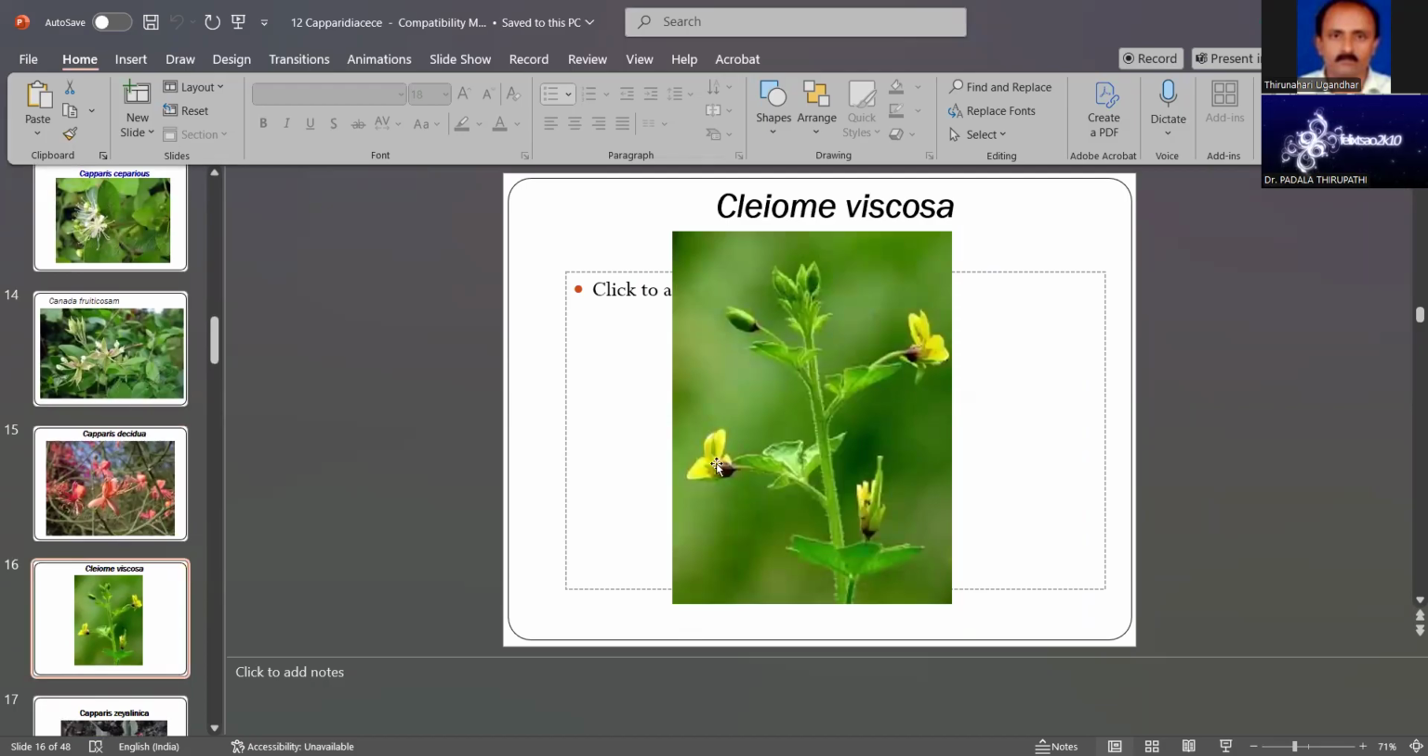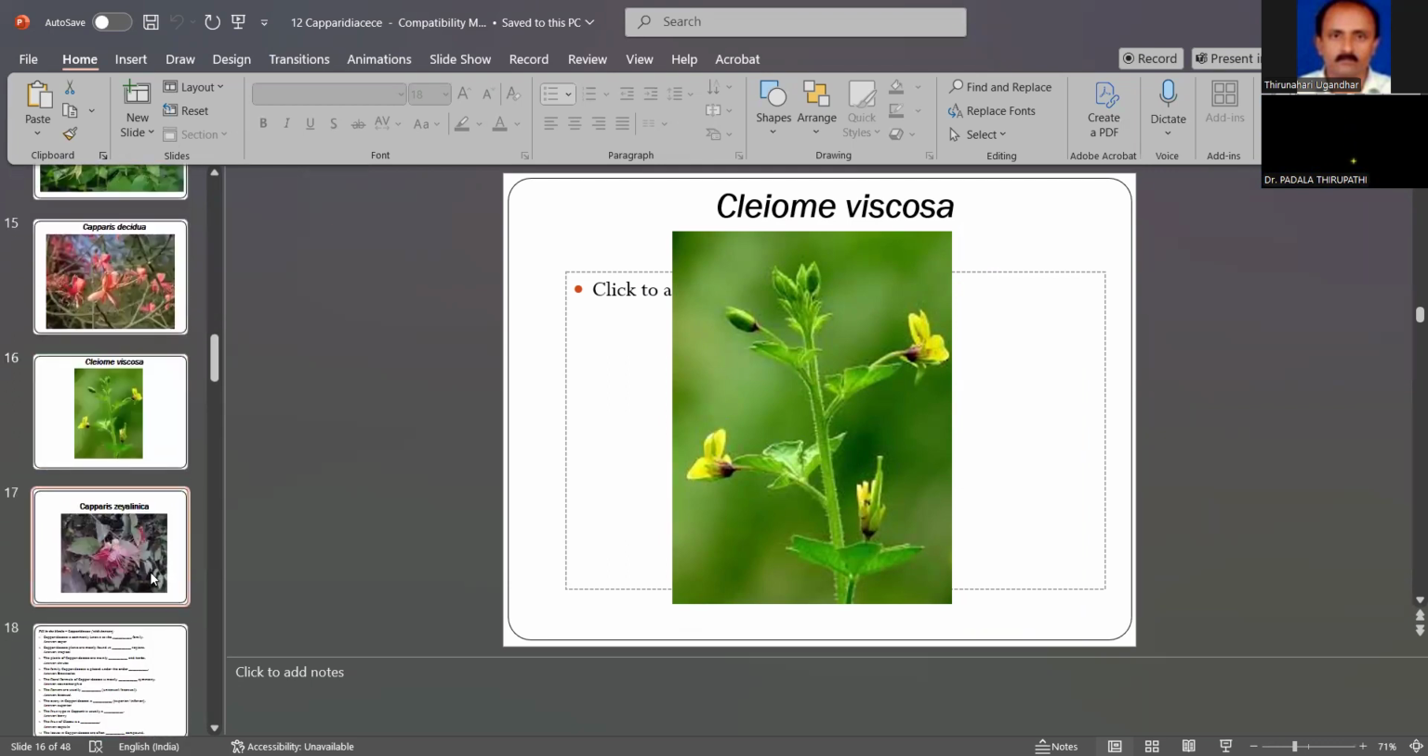Cleome viscosa has yellow petals, which is easy to identify, and the stems have spines. The stem is also sensitive, and the spines protect it from insects and also from flower-visiting insects and birds. This is Cleome viscosa.